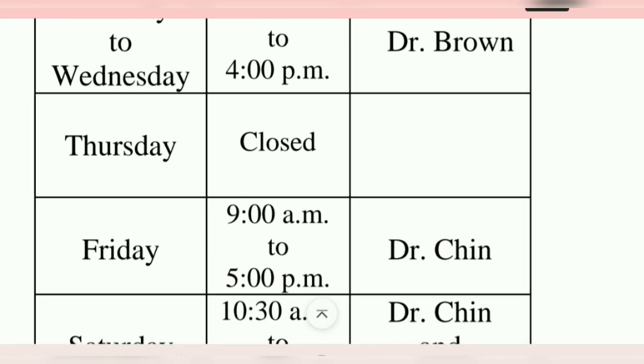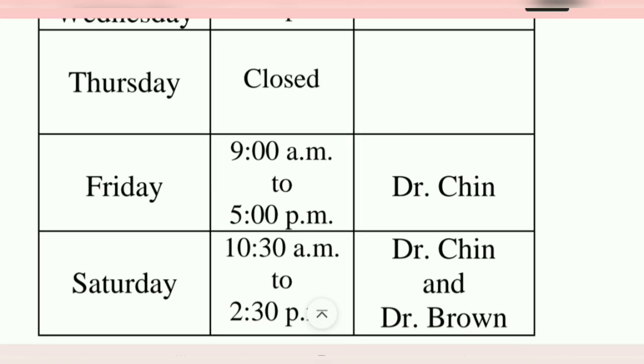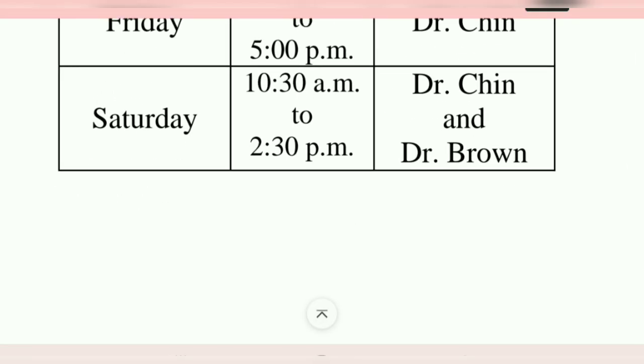On a Thursday, they're closed. Friday, they're open from 9 a.m. to 5 p.m. Dr. Chin will be the dentist. On Saturday, it's 10:30 a.m. to 2:30 p.m. and you'll have two doctors on that day, Dr. Chin and Dr. Brown. Let's see the questions.